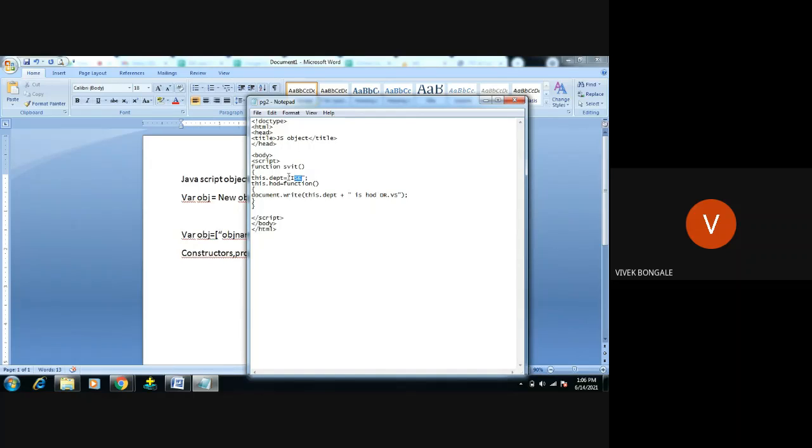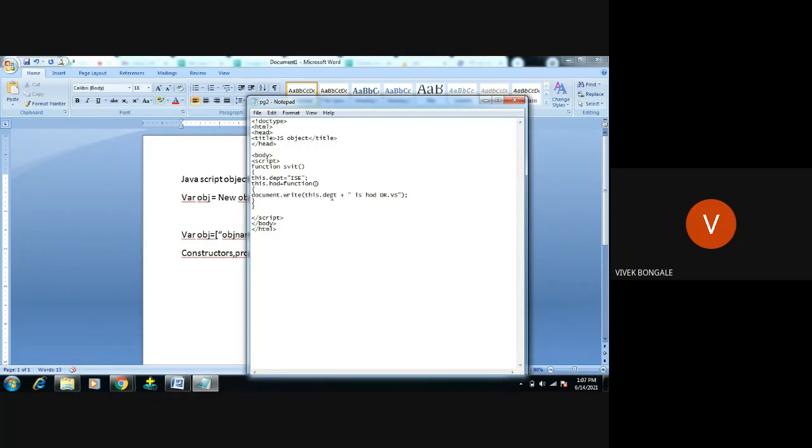We are just calling the method here. One function I have declared, and I am calling this method. this.department equal to ISC, I am giving one value to this method, and this.HOD equal to function, I am calling this function. Then if it is true, some value should be sent here.